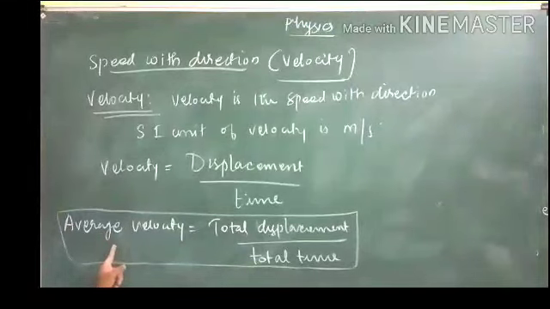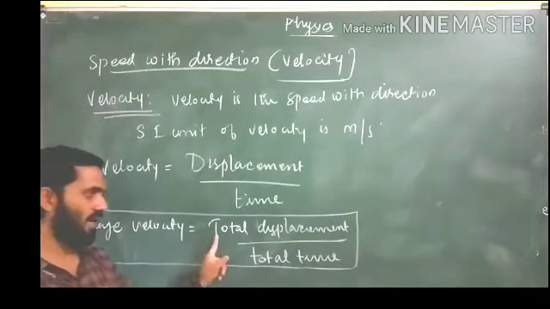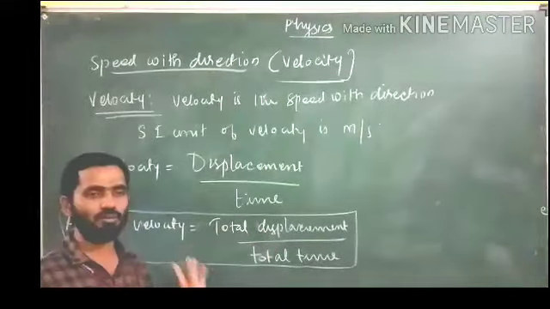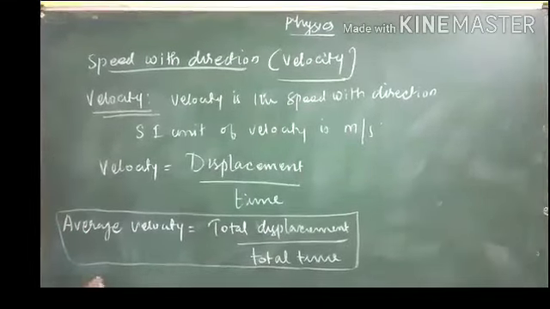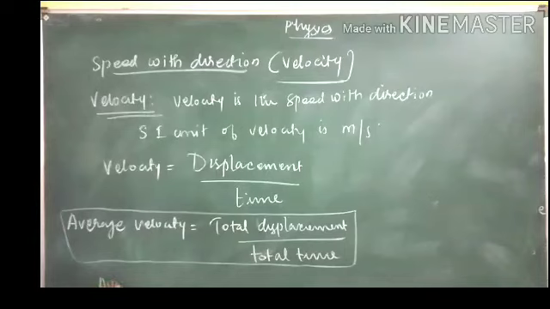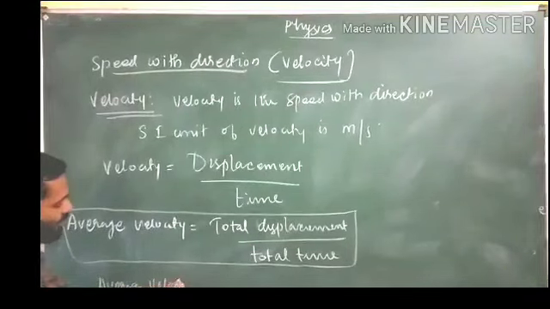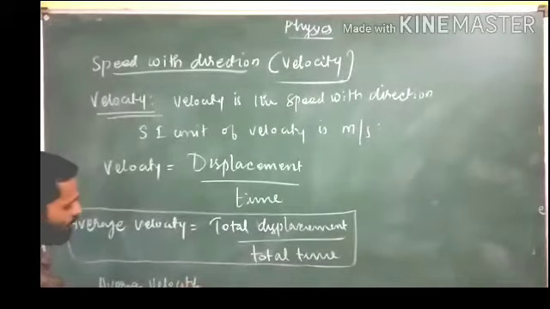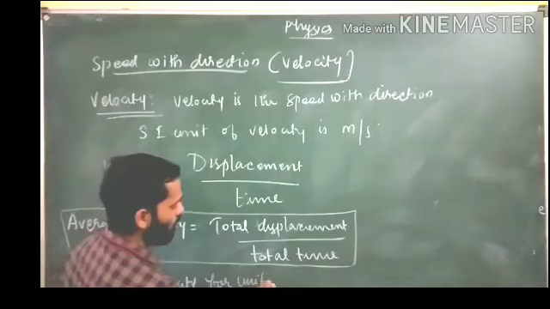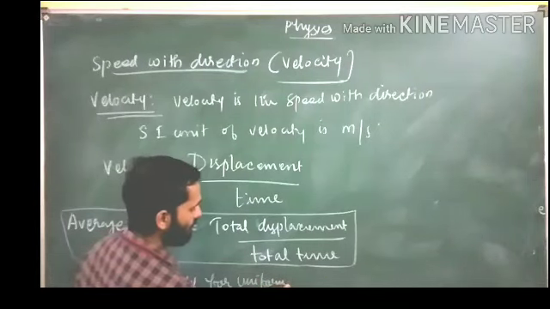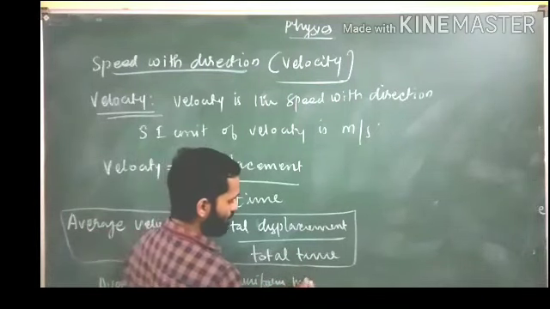Now average velocity you can calculate by taking the total displacement divided by total time. Average velocity for a uniform motion.